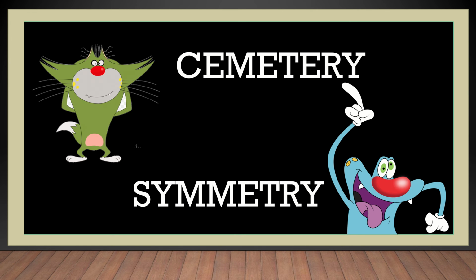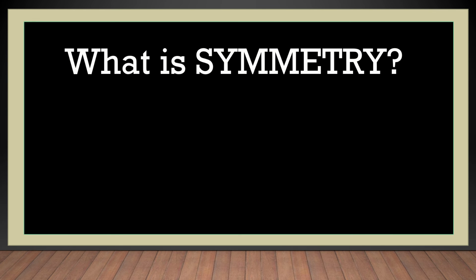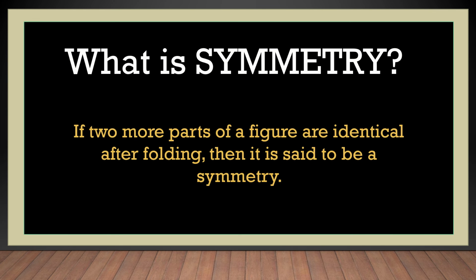Now, Augie was a little confused with the term symmetry. He was confused with the spelling and the word itself. He remembered his brother calling a graveyard a cemetery, but the spelling for that cemetery, the graveyard, is different from the symmetry which we are going to study. So his brother told him the meaning of symmetry. If two or more parts of a figure are identical after folding, then it is said to be symmetry.